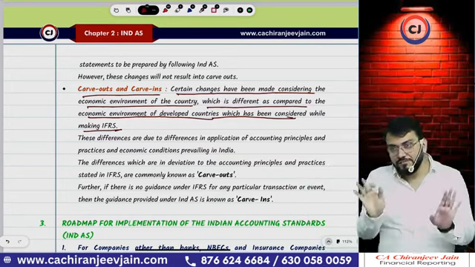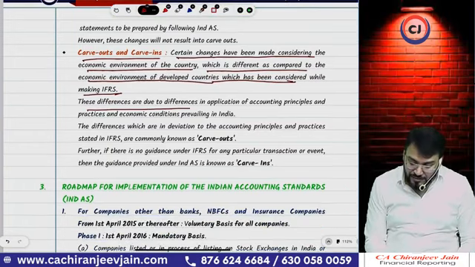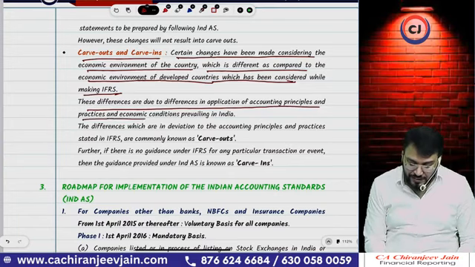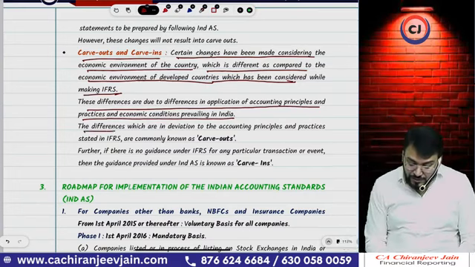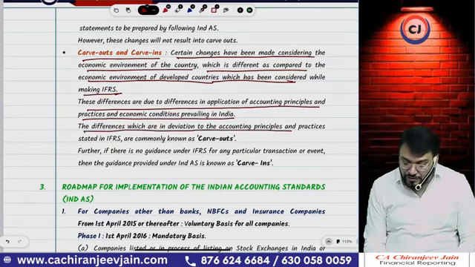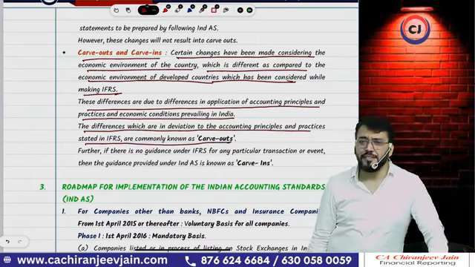So India has made some changes. These differences are due to differences in application of accounting principles and practice and economic conditions prevailing in India. The differences which are deviations from the accounting principles and practice stated in IFRS are commonly known as carve out. This can be asked in MCQs.